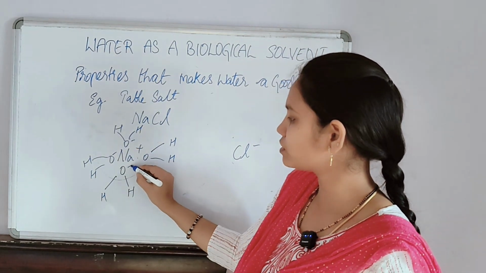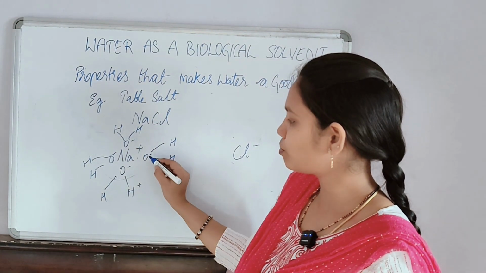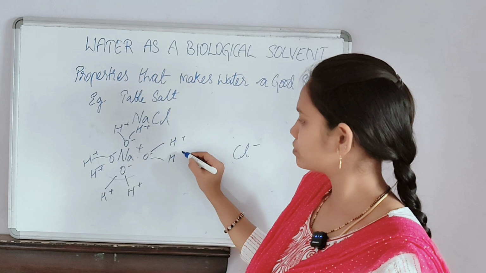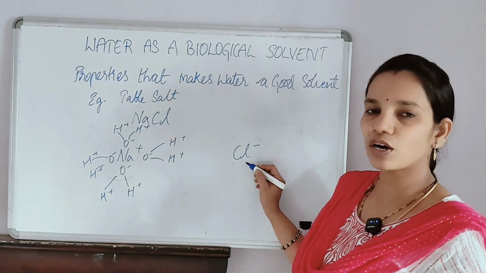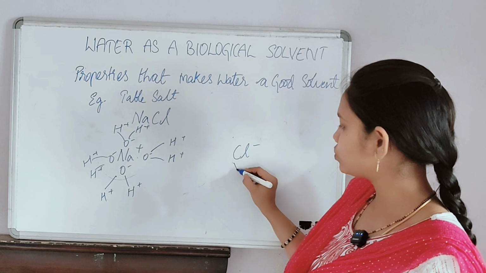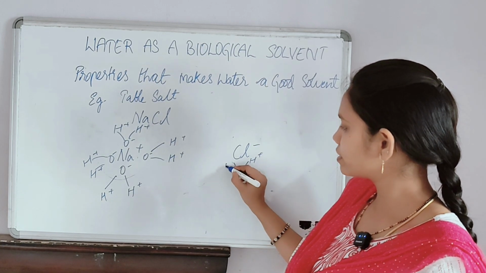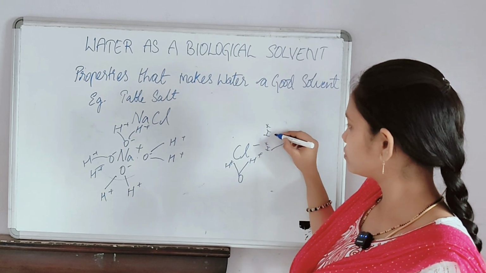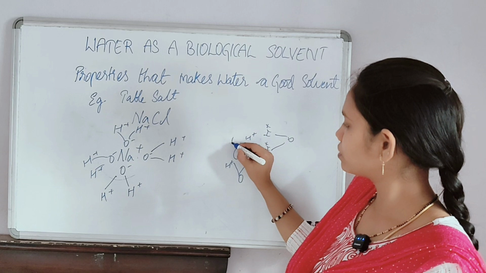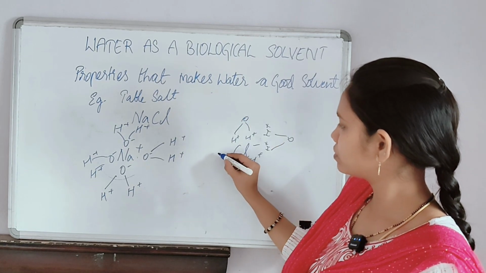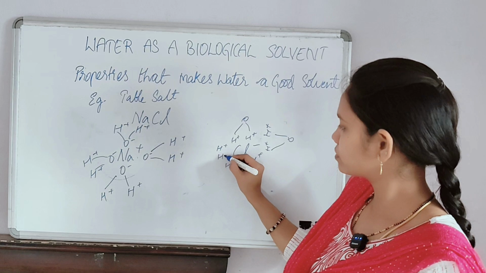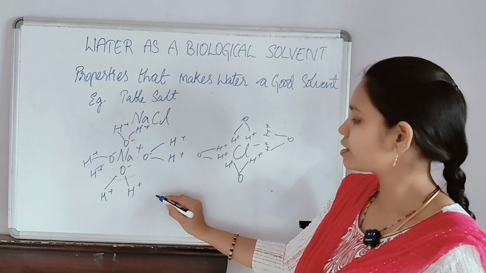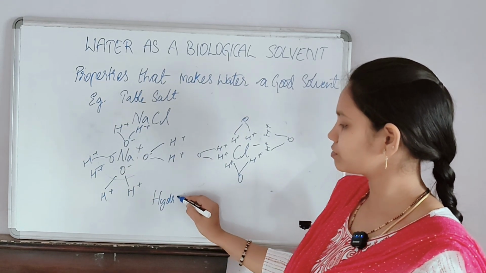Here Na plus ions are attracted towards the O minus of water. Here Cl minus ions are attracted towards the H plus ions of the water molecule. This is called forming hydration shells.